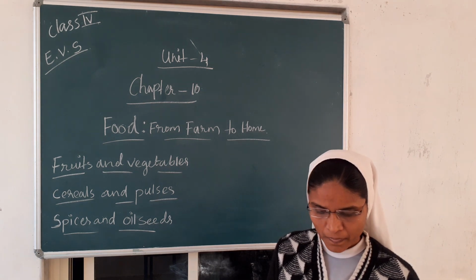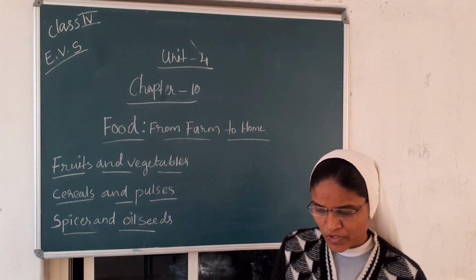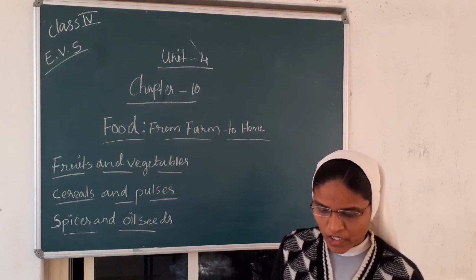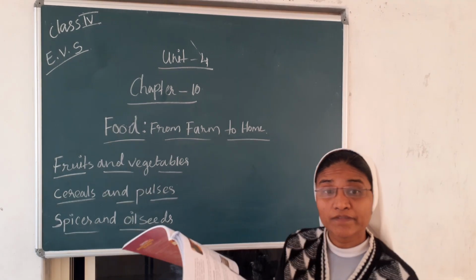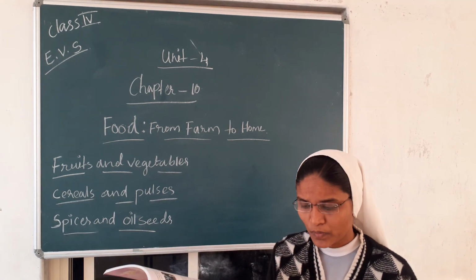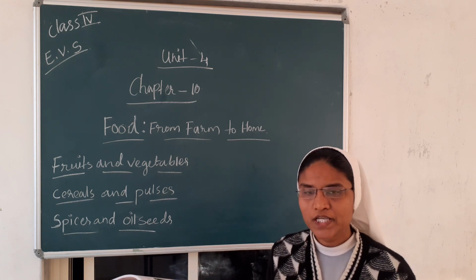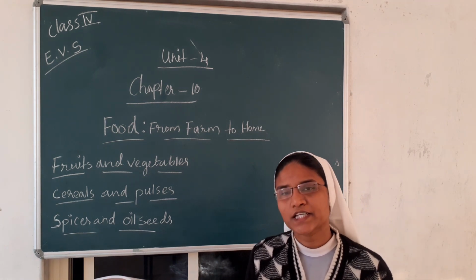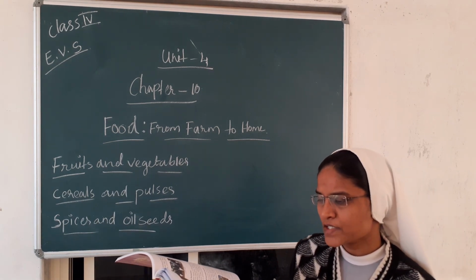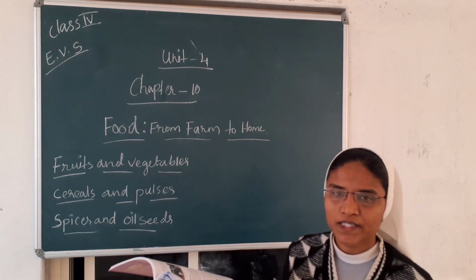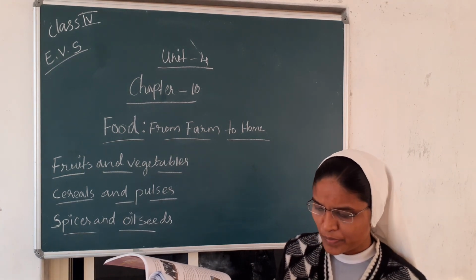Farms. Plants that grow over a large portion of land and are harvested are called crops. Crops means where we plant, then when that grows, that we call the crops. Crops like rice, oats, wheat and maize are cultivated in farms. These are the crops. First, farmers prepare the land.